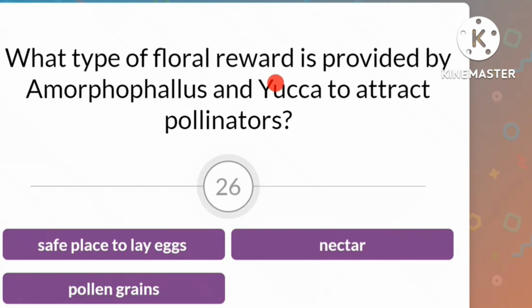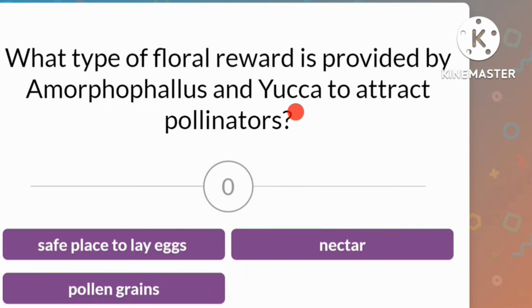What type of floral reward is provided by Amorphophallus and Yucca flowers to attract pollinators? See, floral rewards means there are some gifts provided by the flowers to the pollinating agents in order to get themselves pollinated. So some flowers provide nectar, some give pollen grain, and what do Amorphophallus and Yucca provide?